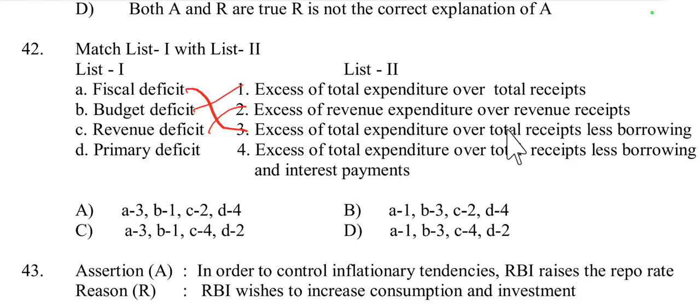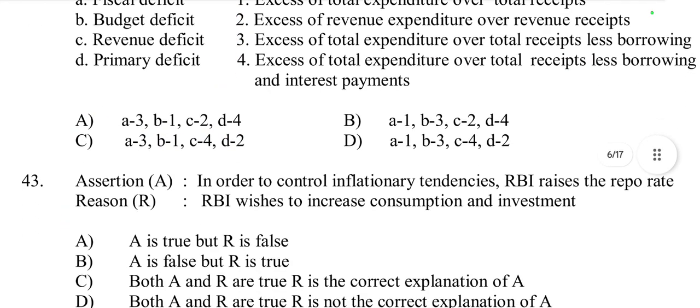So fiscal deficit matches with 3, budget deficit with 1, revenue deficit with 2 and primary deficit with 4. So A3, B1, C2 and D4. Option A is right.